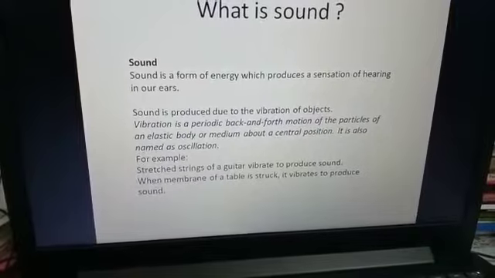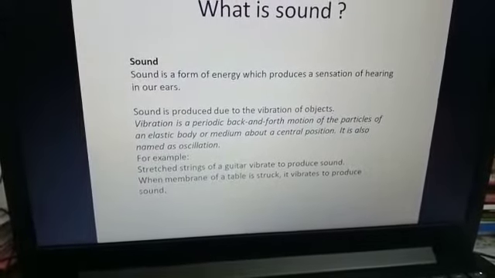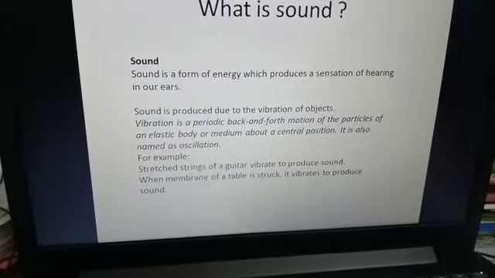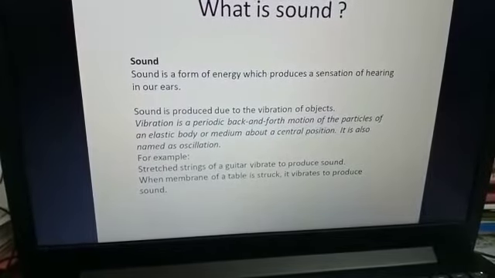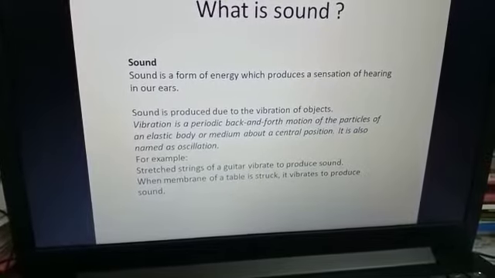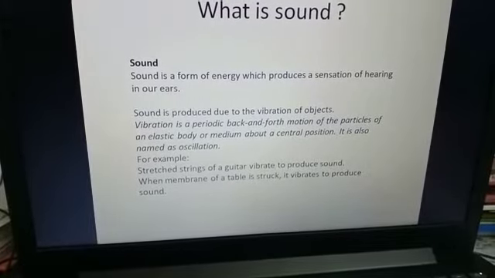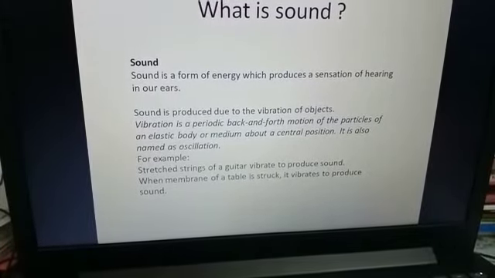Now what is sound? All of us know that sound is a form of energy which produces the sensation of hearing in our ears. So sound is a type of energy which produces the sensation of hearing in our ears.